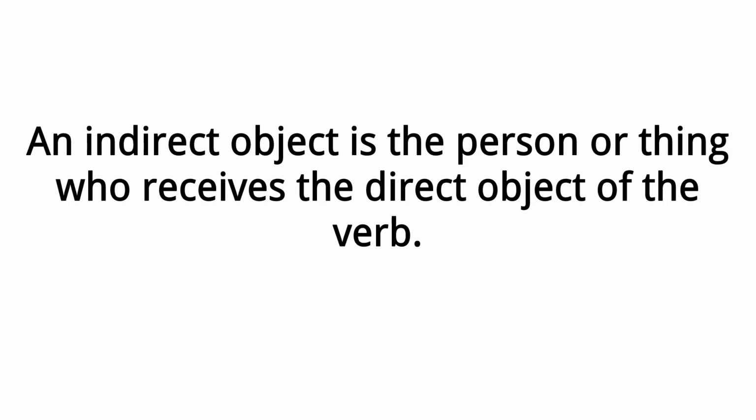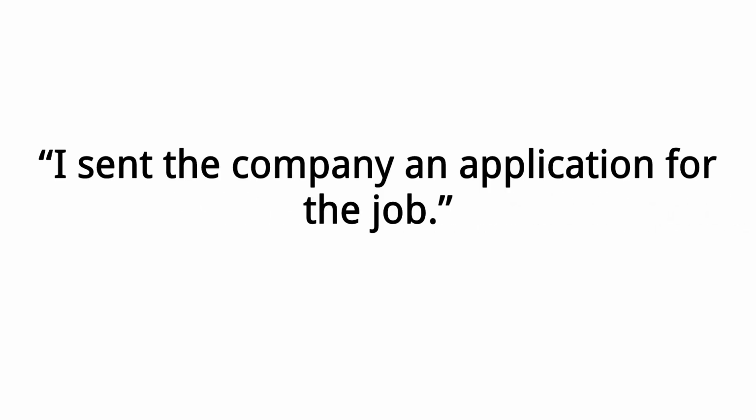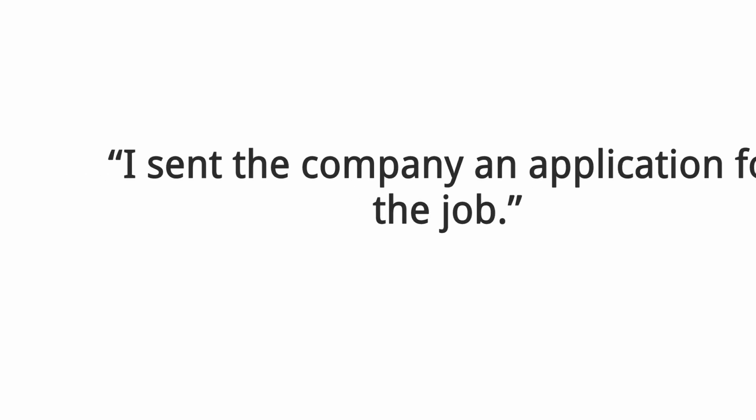Indirect objects. An indirect object is the person or thing who receives the direct object of the verb. Please pass Jeremy the salt. The proper noun, Jeremy, is receiving the direct object, salt, which receives the action of the verb, pass. I sent the company an application for the job. The noun, company, is receiving the direct object, application, which receives the action of the verb, sent.